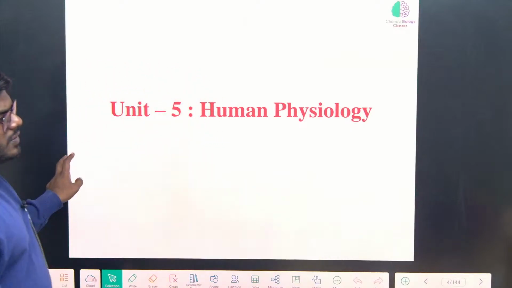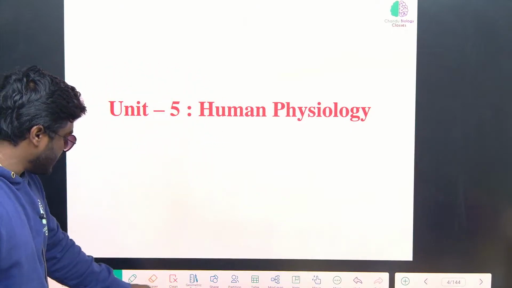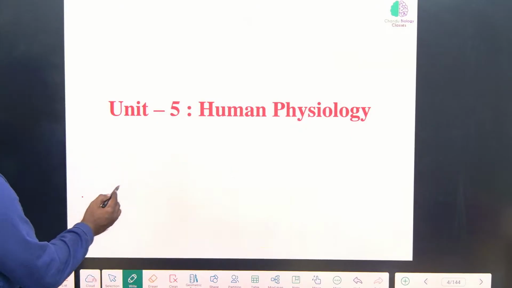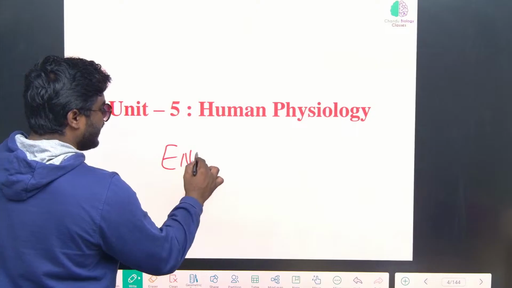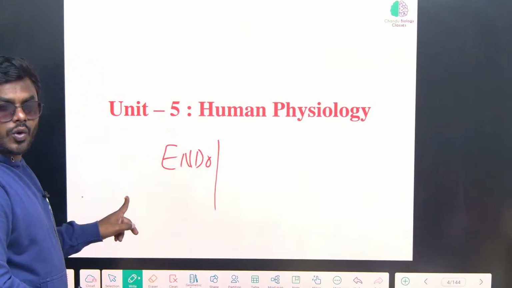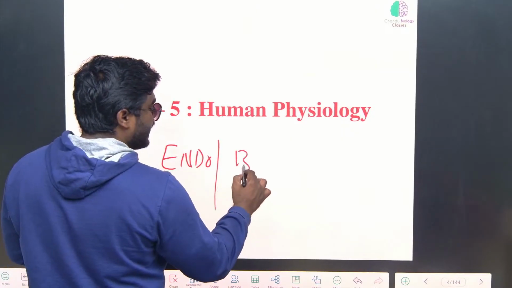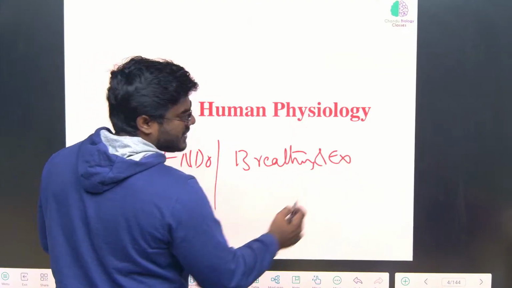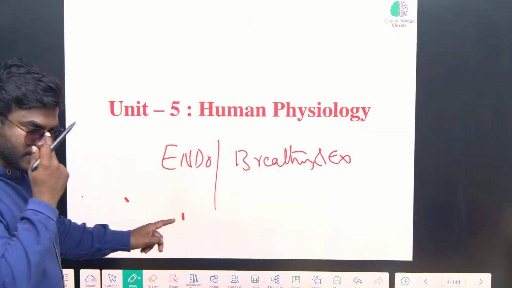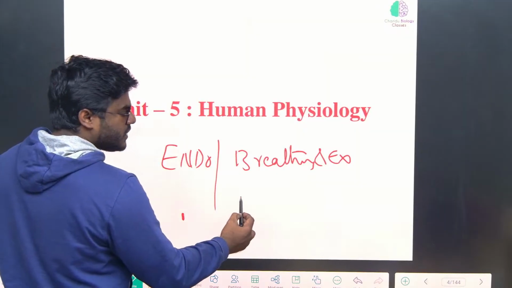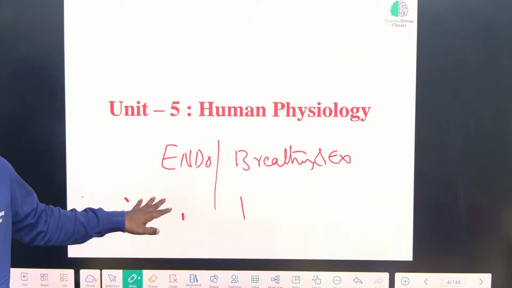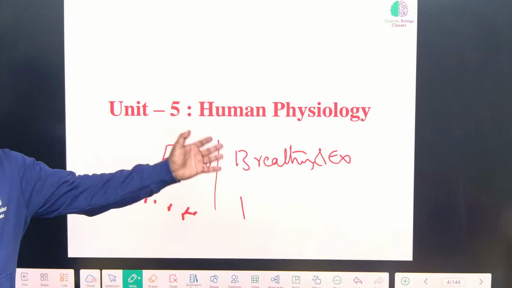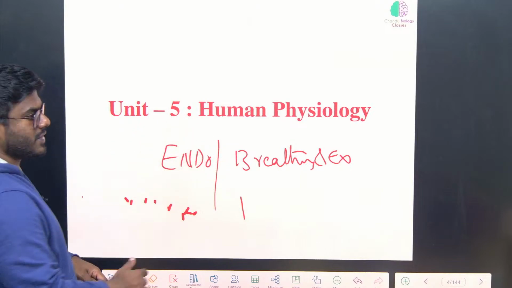Today onwards we will be doing human physiology. This week we'll keep the target of completing the endocrine system, that is chemical control and coordination, and for the exam, breathing and exchange of gases. These two subunits I will complete, and in plant physiology, whatever MCQs we have to practice, that also we will complete. So by next week we will move towards the complete human physiology, whichever is left over.